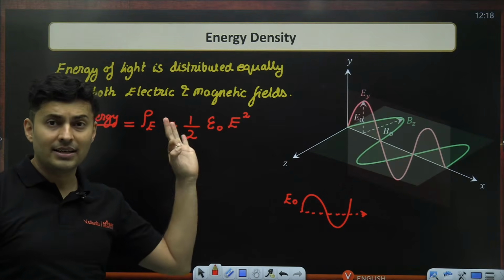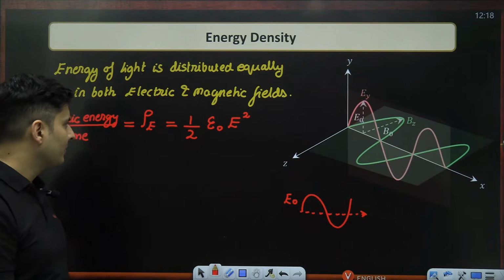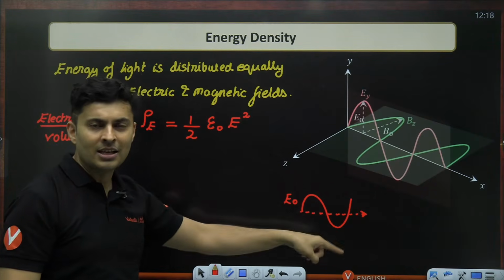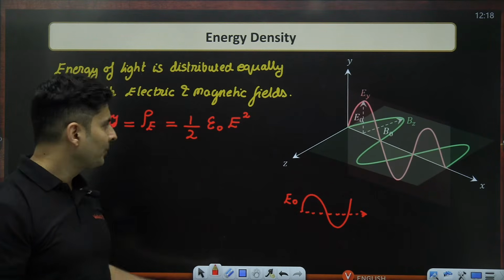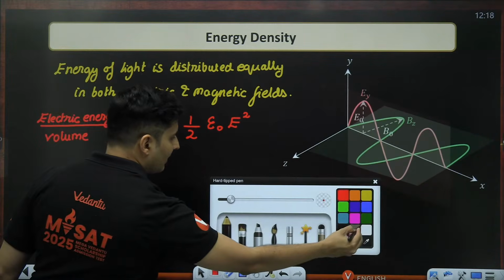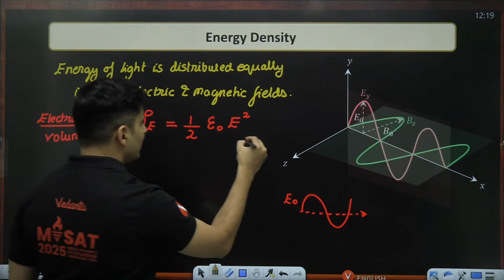This formula I've studied in electrostatics, capacitors. But the problem is the electric field is continuously changing, sometimes less, sometimes more. So this is also going to vary. This is very, very critical for you to understand.